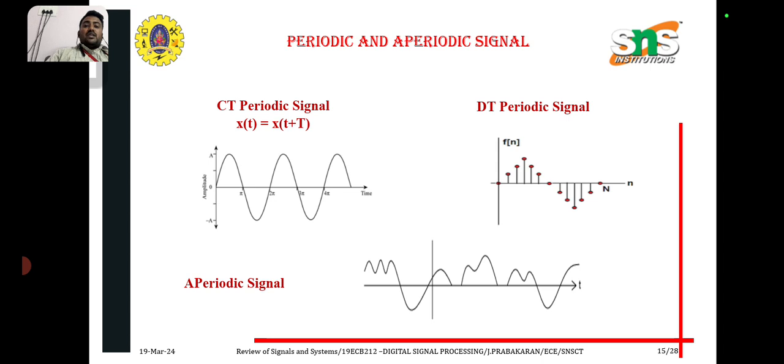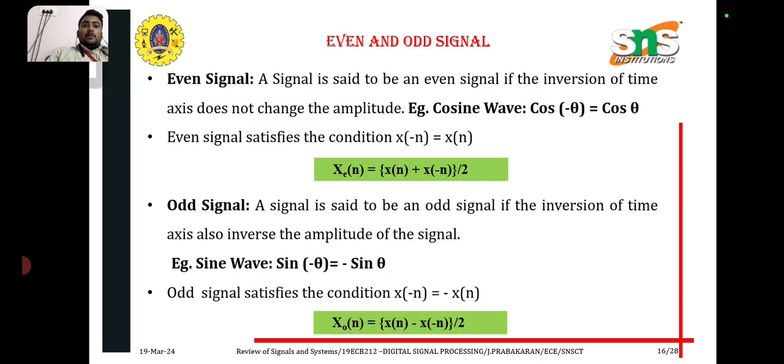The diagram shows the continuous time periodic signal and discrete time periodic signal. And also this diagram illustrates a periodic signal. Okay. And another one is even and odd signal.